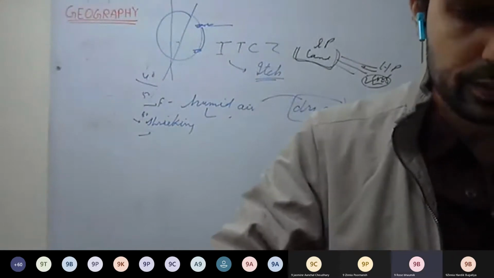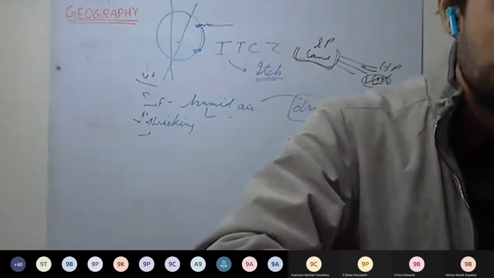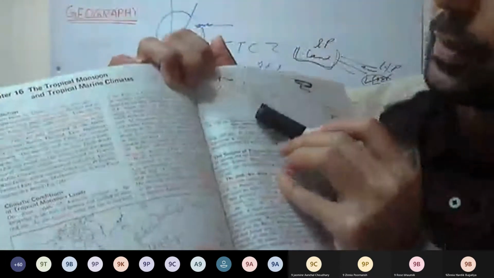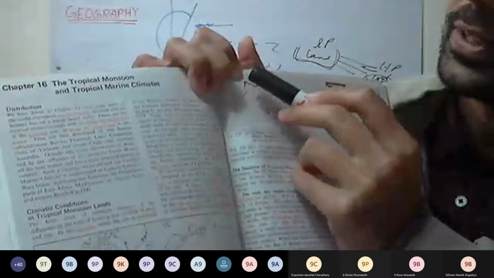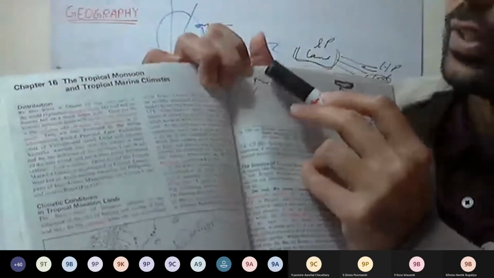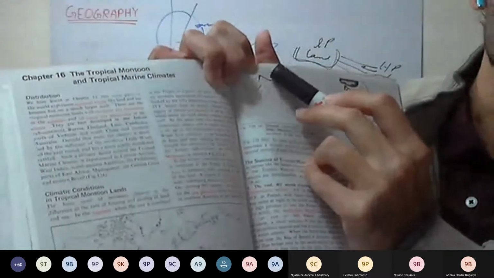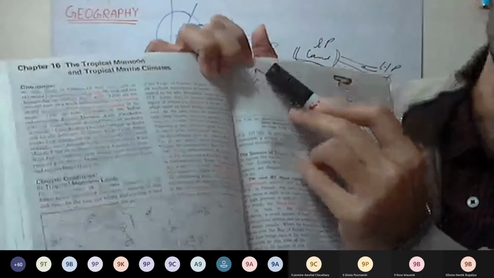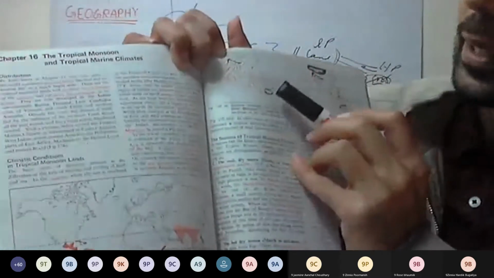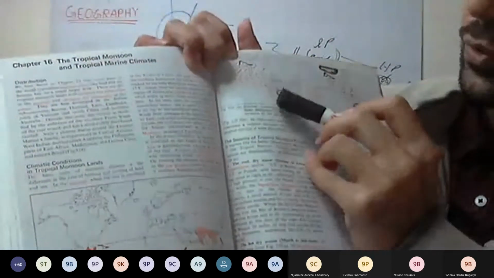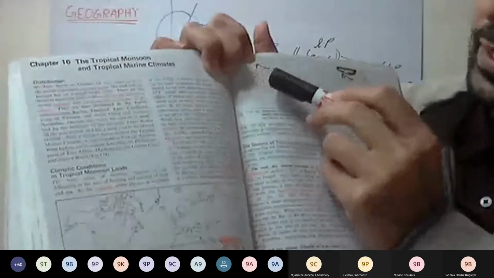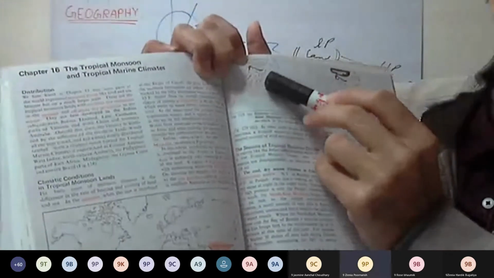I can show you one thing here. Okay, see here. You can see this happens during summer. Low pressure develops here in China, in Tibet, in the Himalayas, and here high pressure we have on the Australia. So southeast winds are blowing from high pressure towards low pressure. And these winds, as they cross the equator.